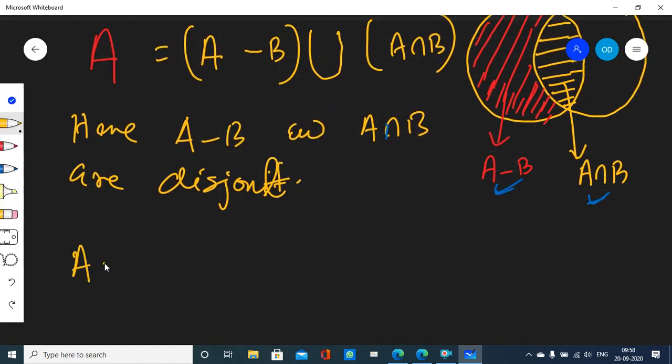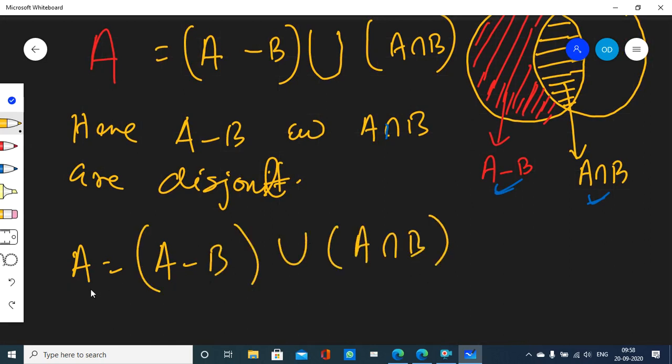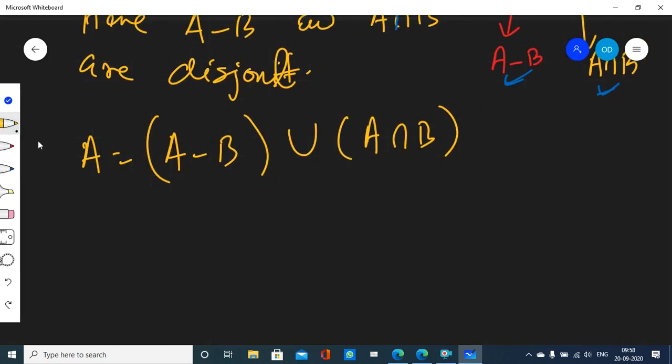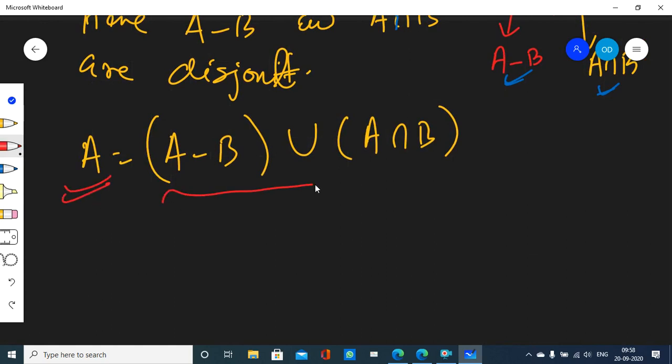Okay. So now we know that A is equal to A minus B union A intersection B, and also we know that A minus B and A intersection B are disjoint sets. Well, you tell me, if set A is equal to this entire set, then cardinality of set A is also equal to cardinality of this set, right? Because they are equal sets.